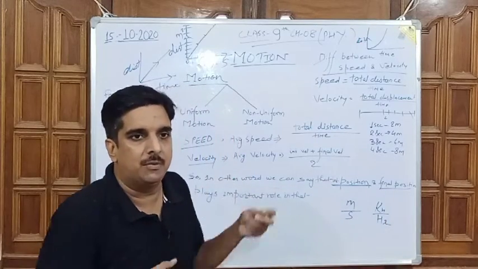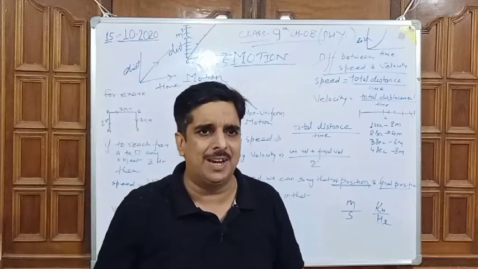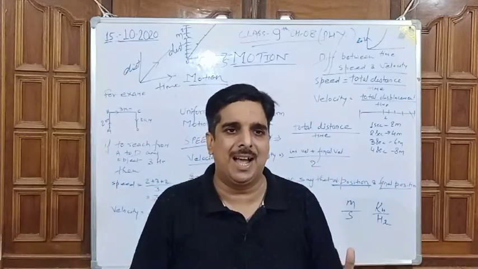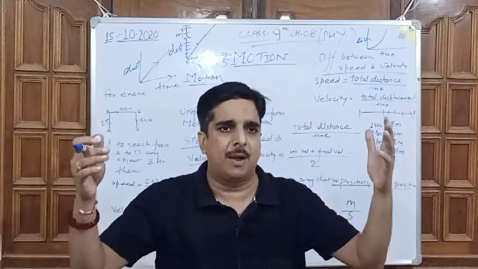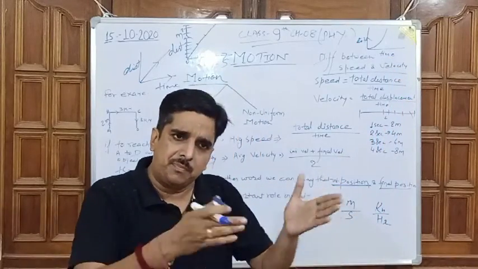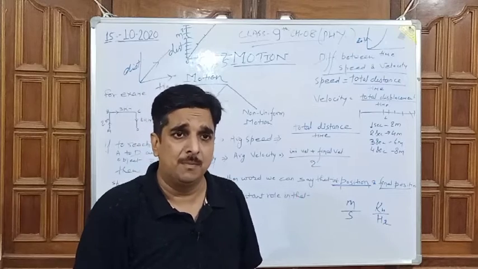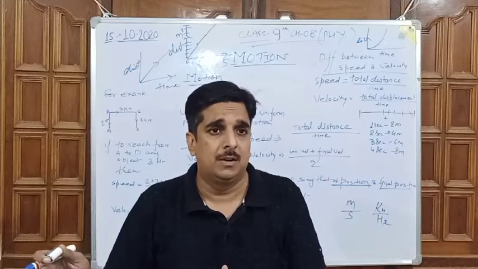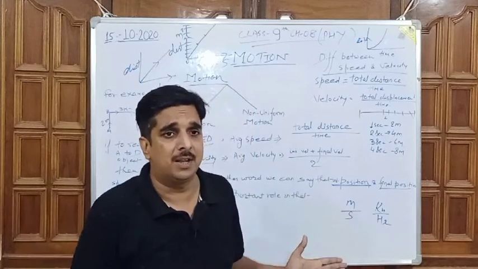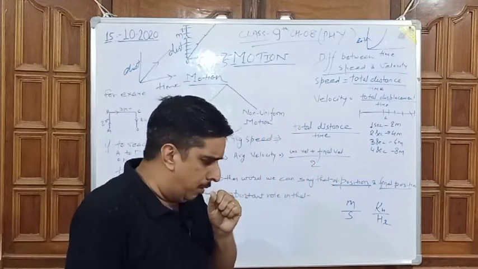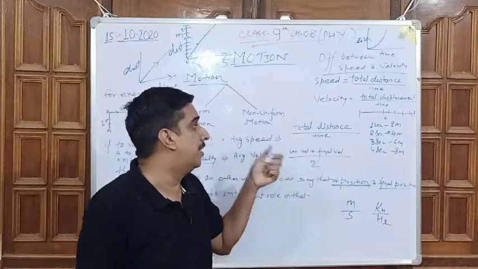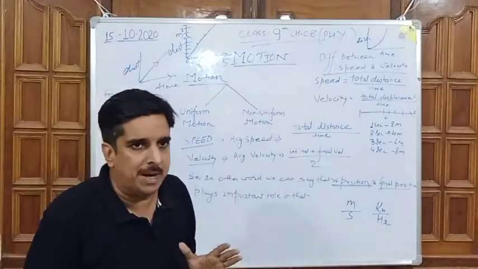So for the definition of speed, we are not doing anything complicated. We have a simple idea: just count the total distance we have traveled and divide it by the time taken for traveling that distance. So speed is nothing but the traveled distance divided by the total time taken. This is the definition of speed.